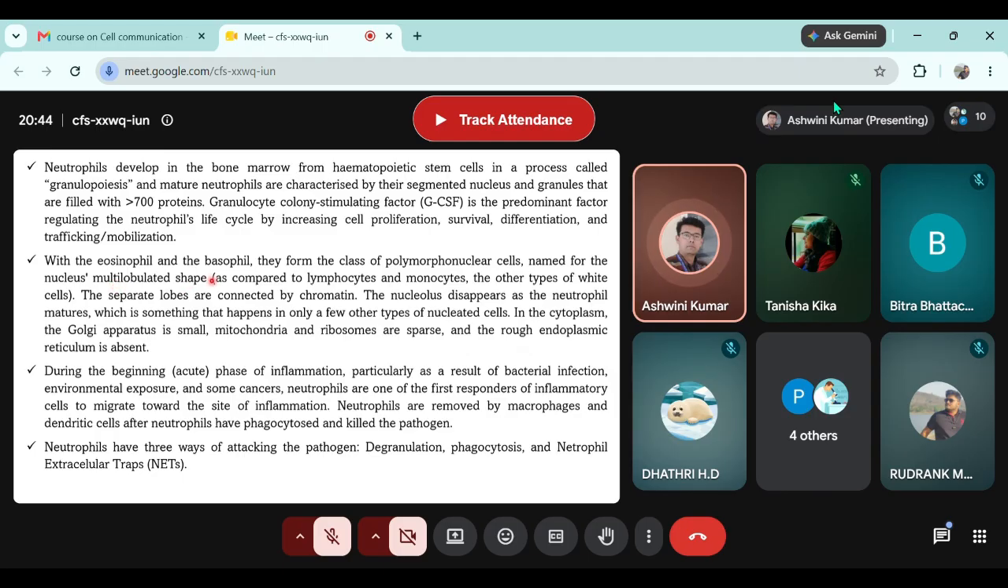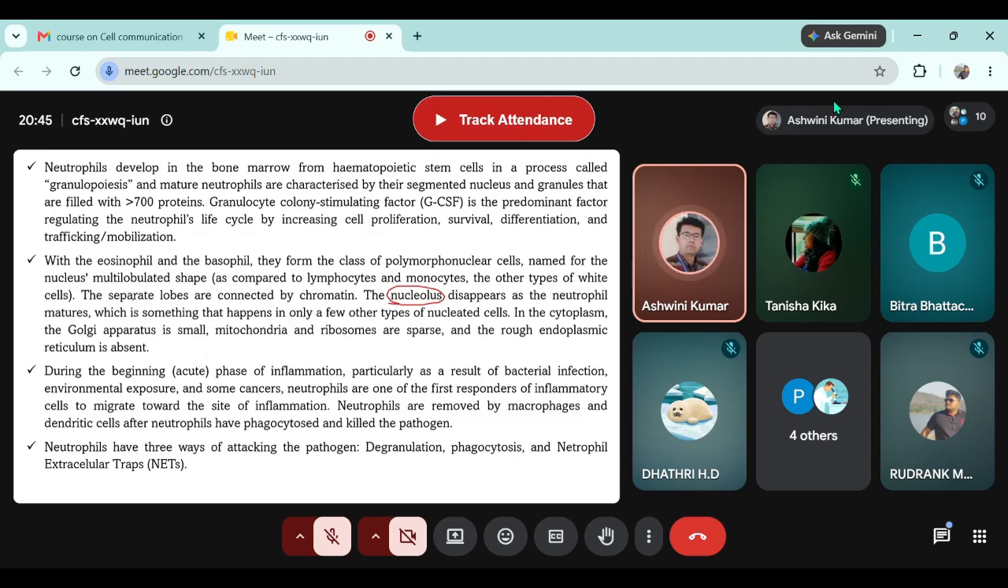With the eosinophil and basophil, neutrophils form the class of polymorphonuclear cells, named for the nucleus's multi-lobed shape. The separate lobes are connected by chromatin. The nucleolus disappears as the neutrophil matures, which is something that happens only in a few other types of nucleated cell. What is the role of the nucleolus? Can anyone tell me? Nucleolus. Ribosome synthesis. Exactly. Very good.